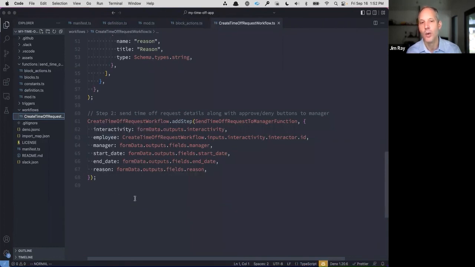The employee, we know, is the person who kicked off the request. So in this case, we're taking that from the interactor ID, which is just the person who kicked off the workflow. But the manager, the start date, the end date, and the reason for requesting the PTO are all coming from the form data. We're taking all of that and sending it on to the user. So that's basically how an app works.